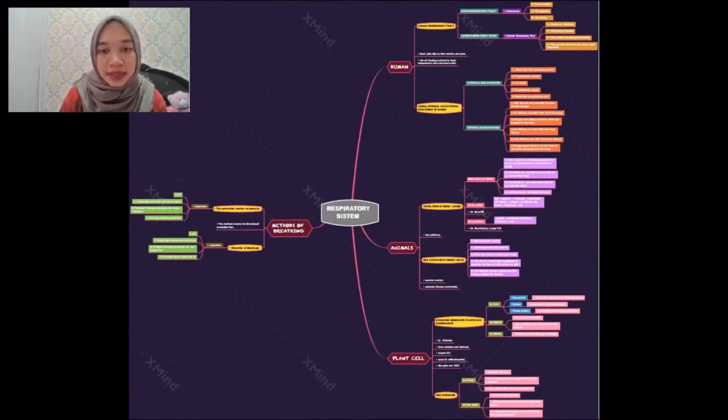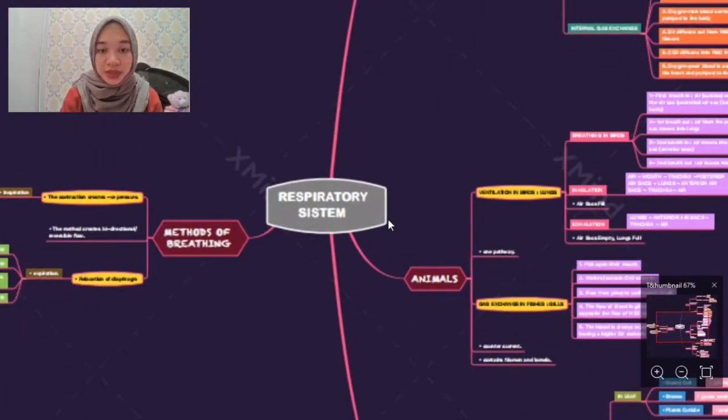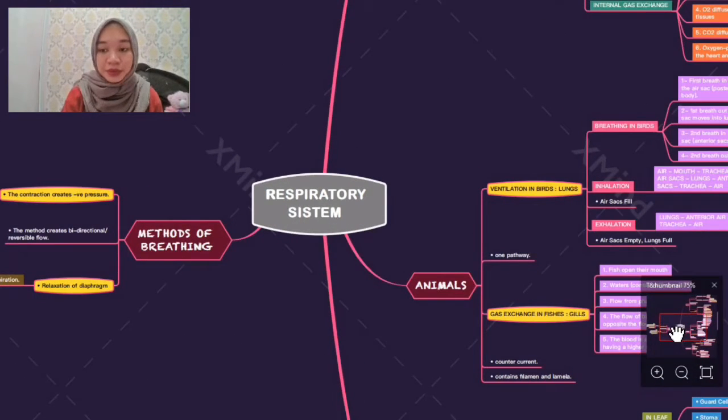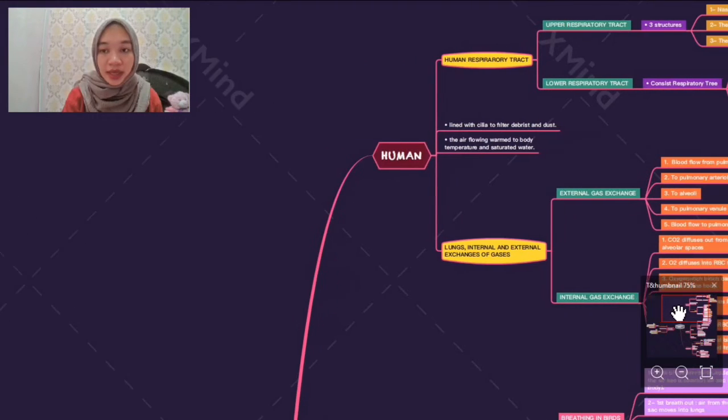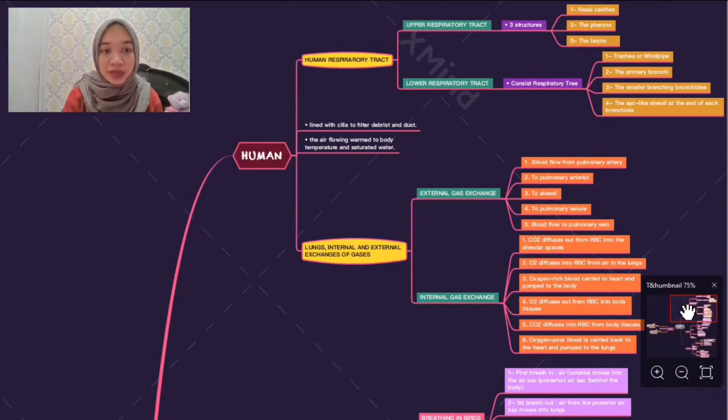And as you can see here, for this breast map, I'm also divided into 4 sections or parts, which are human, animals, plant cell, and methods of breeding. So it's more tidy and more efficiently sorted. So it's easier for every student like me to read and to understand the flow of this map.